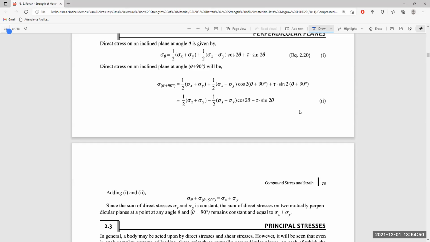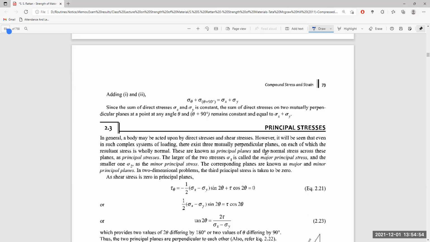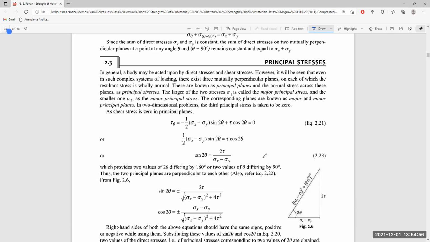Let us start our discussion about the principal stress. What is principal stress and what is the principal plane? A body may be acted upon by direct stresses and shear stresses, and it will be seen that even in such a complex system of loading, there are three mutually perpendicular planes on each of which the resultant stress is wholly normal. These planes are known as principal planes, and the normal stress acting on them is the principal stress.